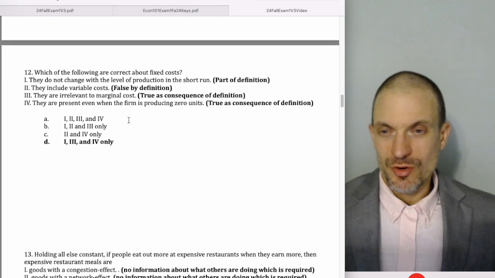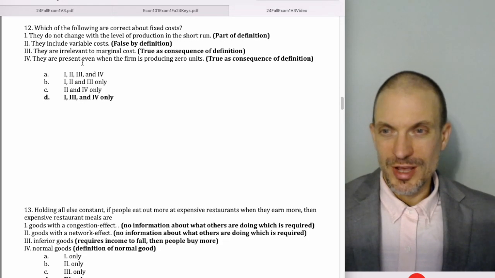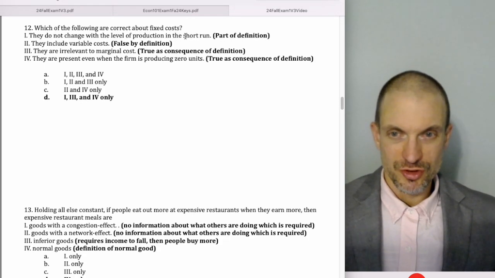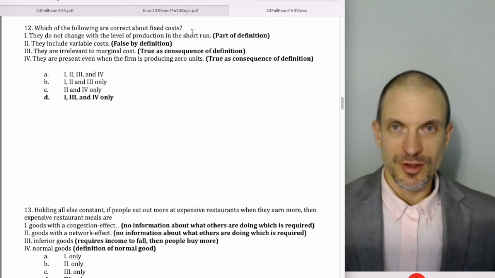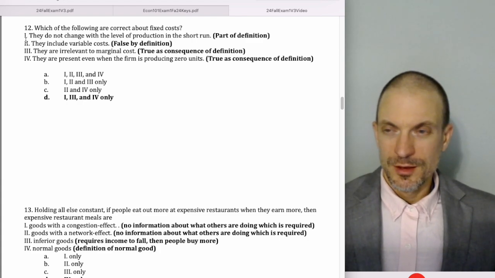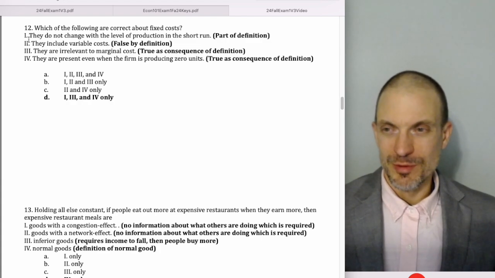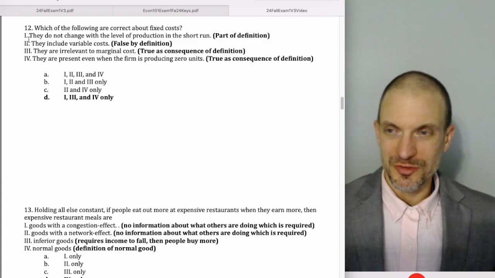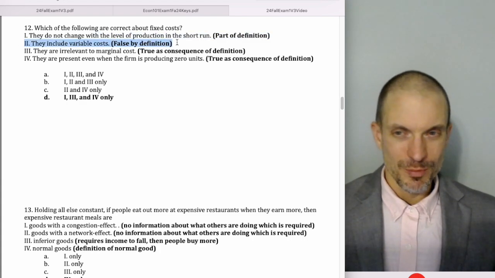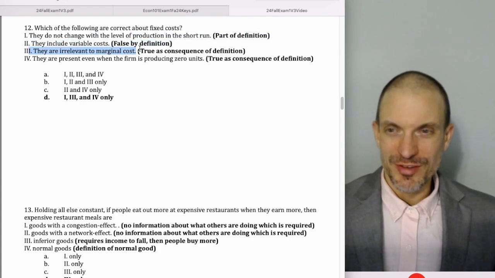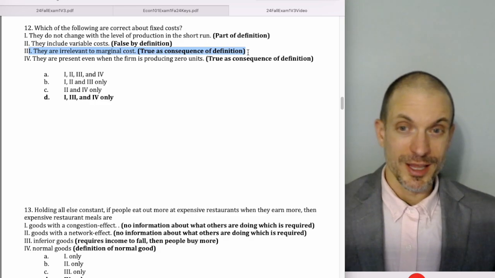Which of the following is correct about fixed costs? So they do not change with the level of production in the short run. Yeah, that's part of the definition of fixed costs. Fixed costs are those costs that are invariant to output. And the short run is the period of production when at least one cost is fixed. They include variable costs? Nope, false by definition. They're irrelevant to marginal cost? Yes, true by consequence of definition.